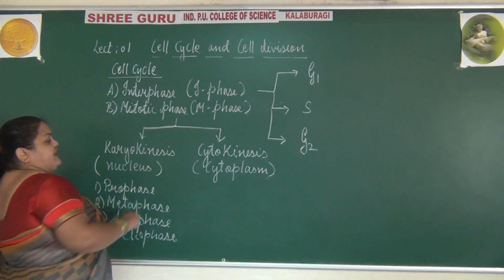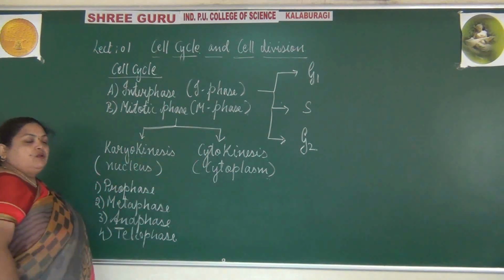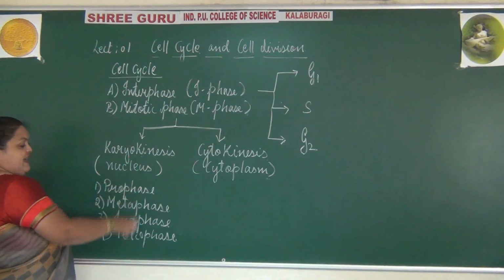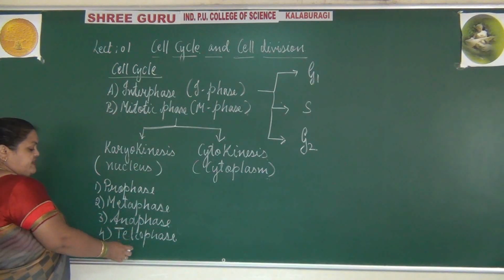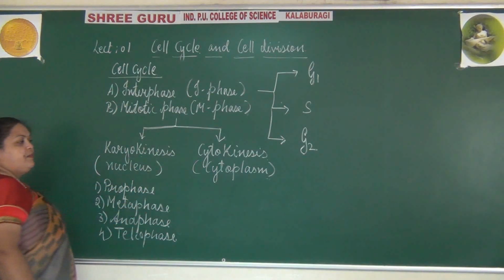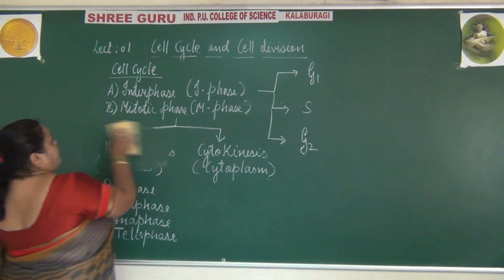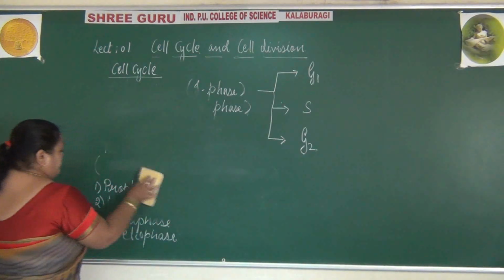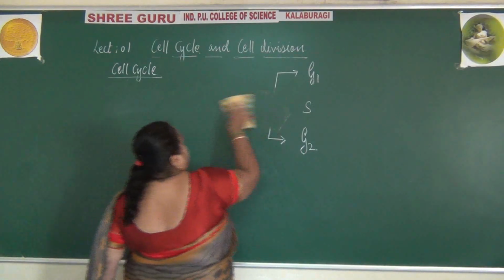The mitotic phase is divided into 2, karyokinesis and cytokinesis, where karyokinesis has the sub-stages prophase, metaphase, anaphase, telophase, followed by cytokinesis. So this cell cycle is represented in the form of a circle figure.